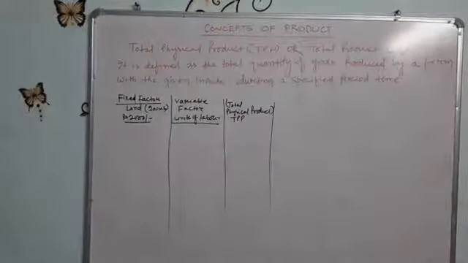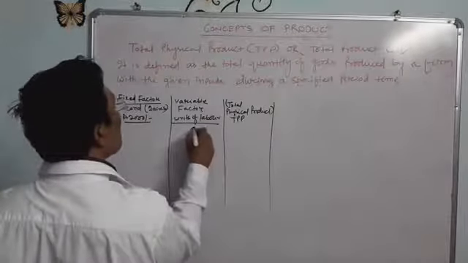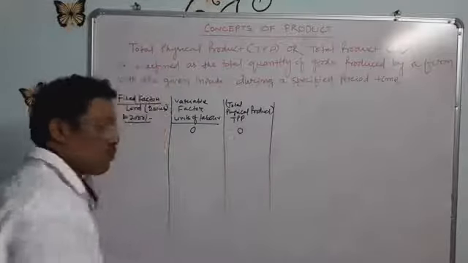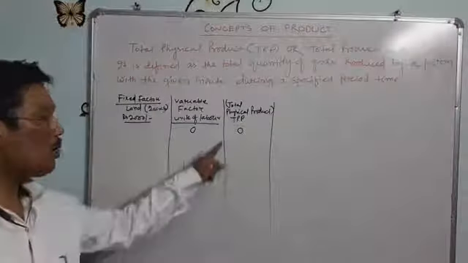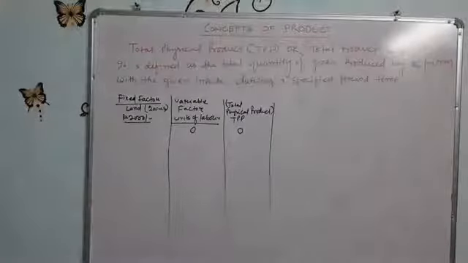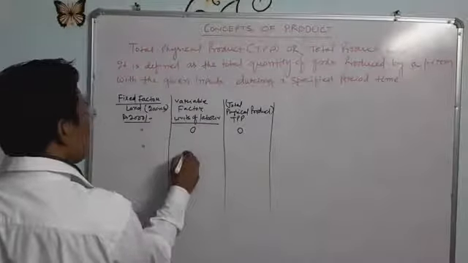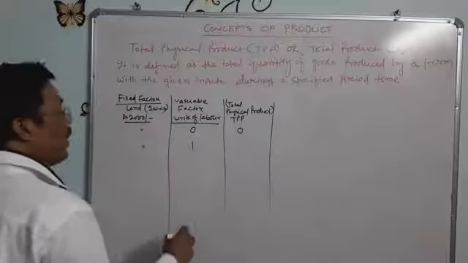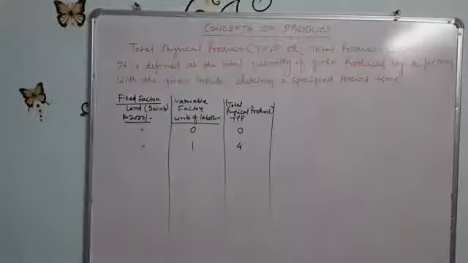This is an imaginary example. When the fixed factors are 2 acres of land and 2000 rupees, and 0 units of the variable factor are used, the total physical product will be 0. It means if we do not employ any labor, the total physical product will be 0. Suppose the farmer employs the first unit of labor on the 2 acres of land and 2000 rupees, he will produce 4 units of output.